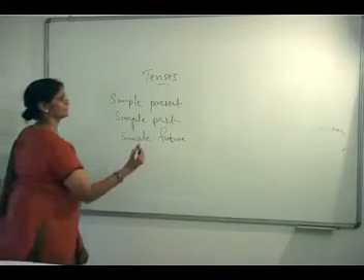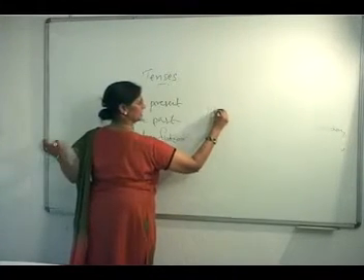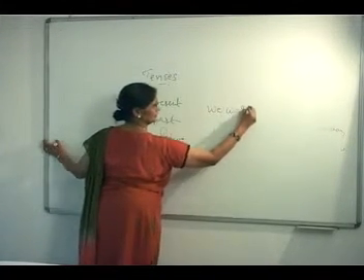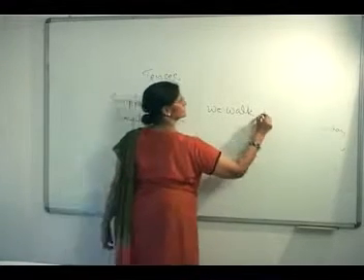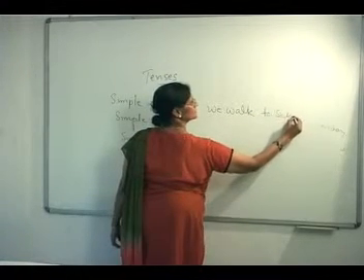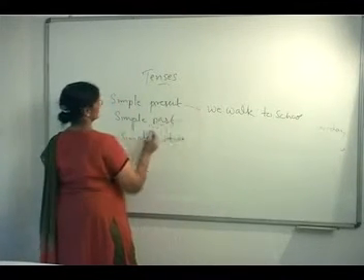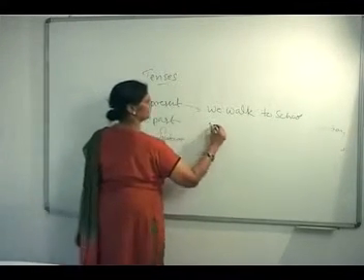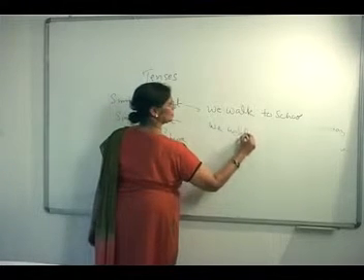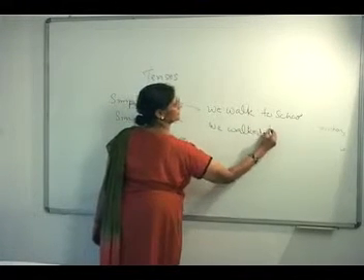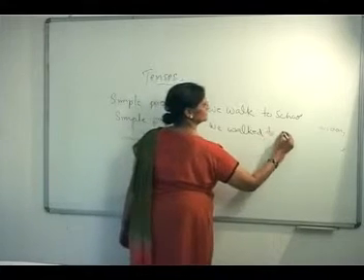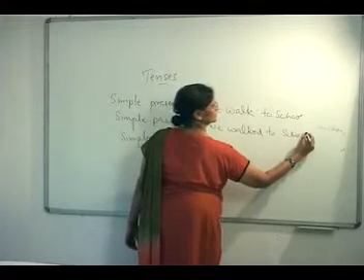Now let's see. We walk to school. This is simple present. We walked to school. What happened?